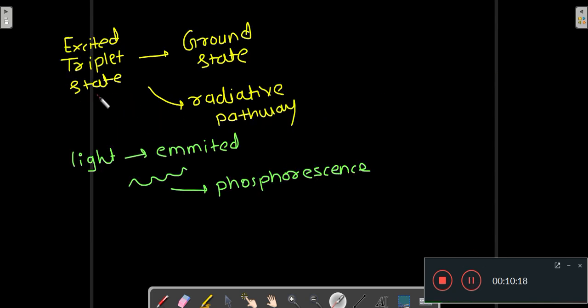So when the chlorophyll molecule goes from the excited triplet state to the ground state by a radiative pathway, then light is emitted, and that is known as phosphorescence. When the chlorophyll molecule goes from the excited triplet state to the ground state through a radiative pathway, light is emitted, and this emission of light is known as phosphorescence.